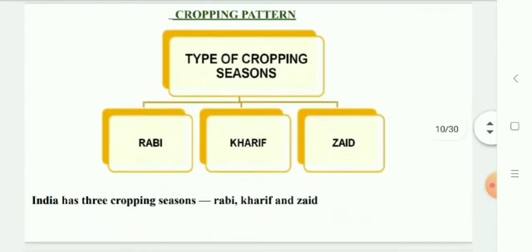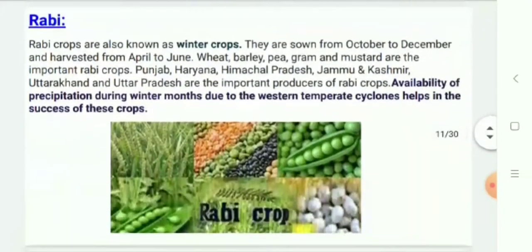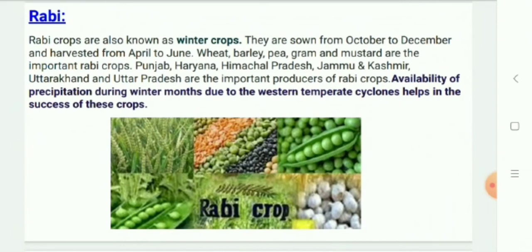Let us move on to different types of cropping patterns. Here in India, we follow three different types of cropping patterns which are Rabi, Kharif and Zaid. Let us start with Rabi. Rabi crops are sown in winter from October to December and harvested in summer from April to June. Some of the important Rabi crops are wheat, barley, peas, gram and mustard.